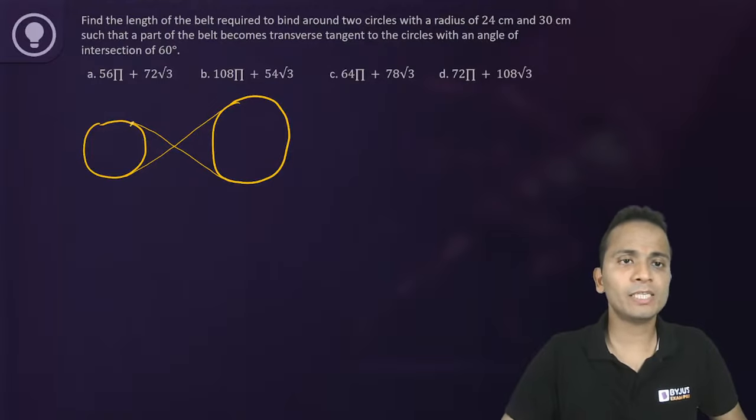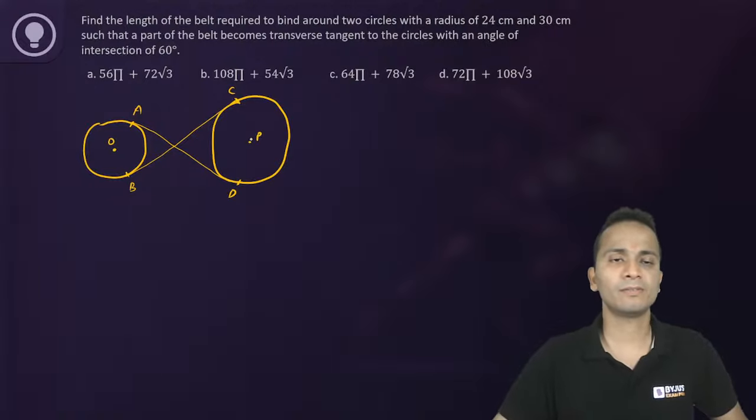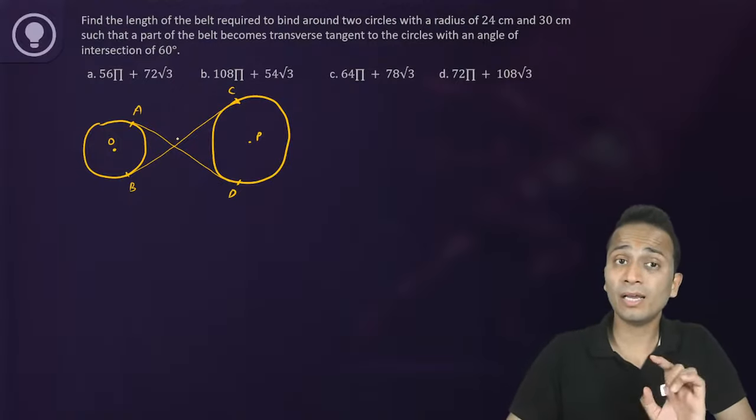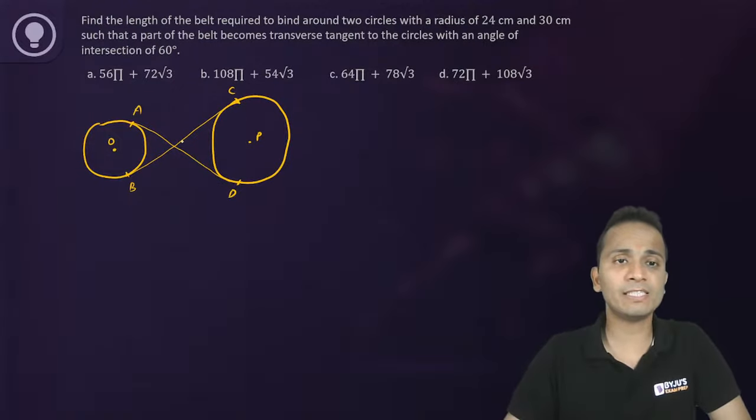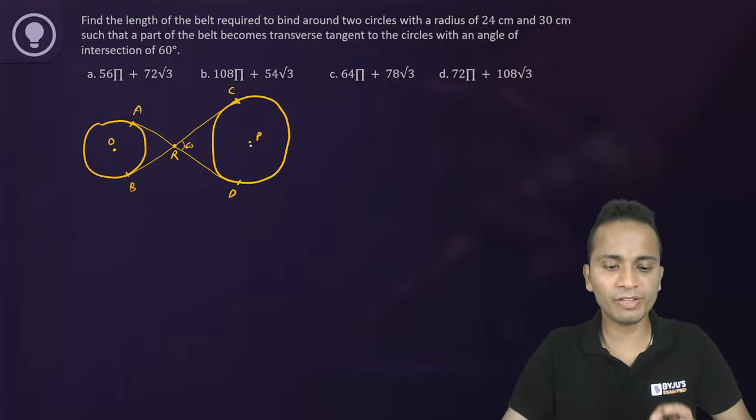Let's say this is point A, this is point B, point C and point D. The centers of the circles are O and P. Now the angle of intersection is given as 60 degrees, so this is 60 degrees. Let me call this point R. I hope all of you are clear with the figure.